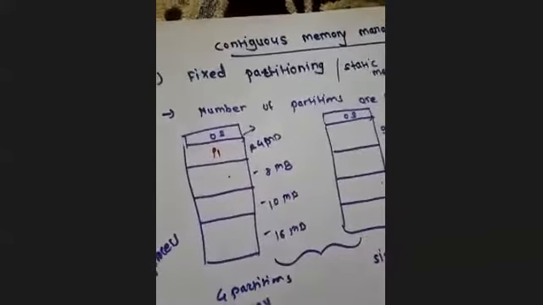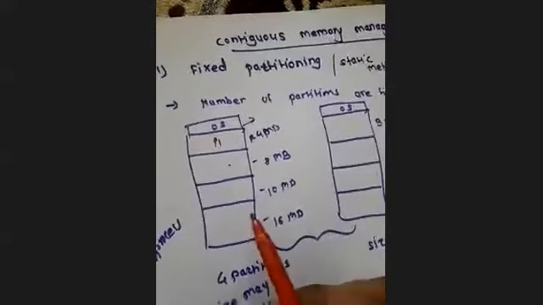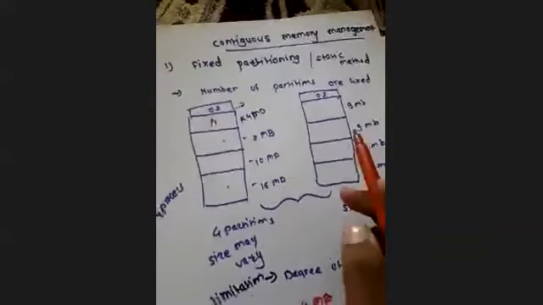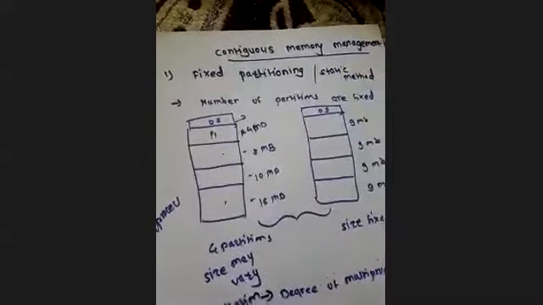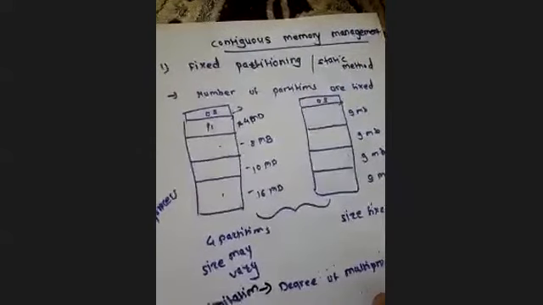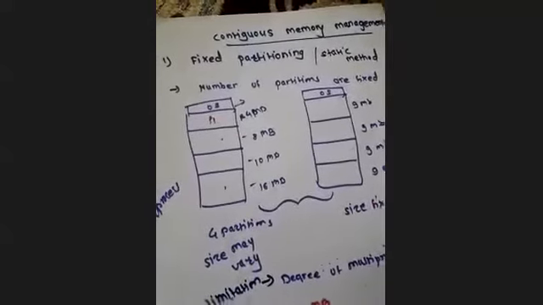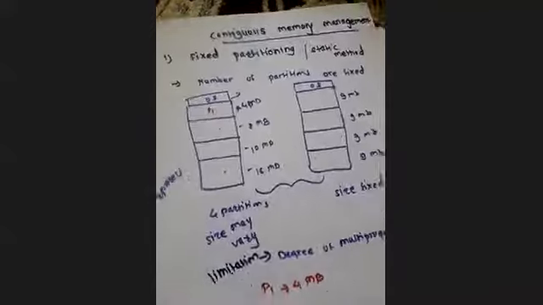If a process comes with 13 MB, I can put it into the last partition, right? But what if a process with 32 MB arrives? Can I put it into this memory partition? No.